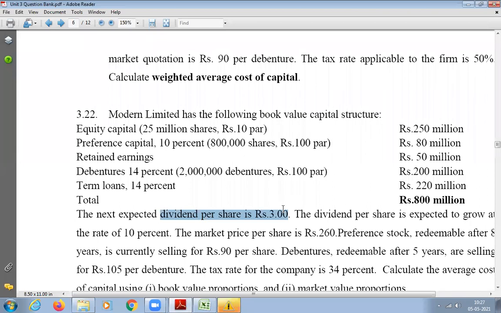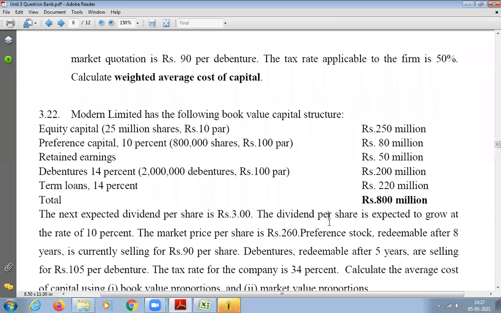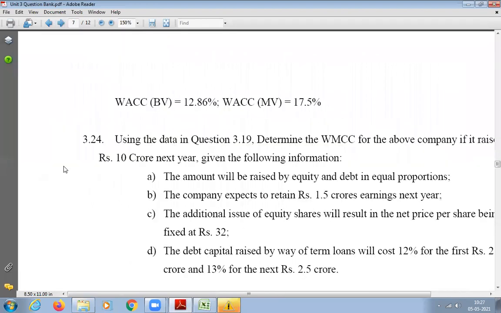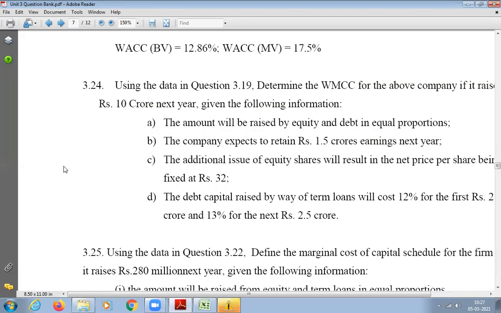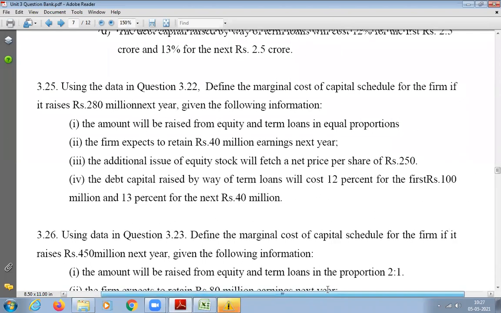Then what about the growth rate? 10%, sir. The growth rate will be 10%. Only your PE will change. So when we are calculating the cost of equity, students, please remember that data. 3 rupees is D1 and g is 10%. Please remember it, or else all of you have the question bank, so you can cross-check it.